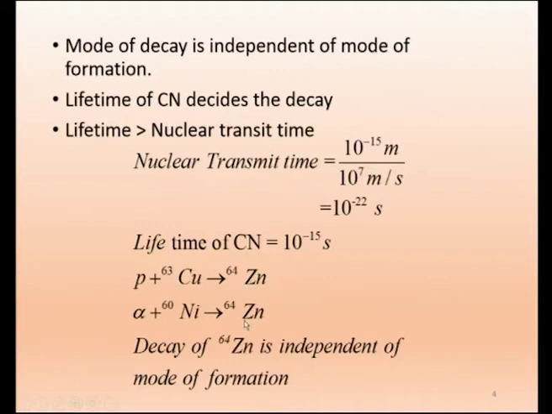Once it is formed, the zinc will have its own way of decaying. We are stressing this to make the first point: the mode of decay is independent of the mode of formation. This zinc has been formed in two different ways, but that zinc will be decaying in its own fashion. It will forget how it was formed. So the decay of zinc-64 is independent of the mode of formation.